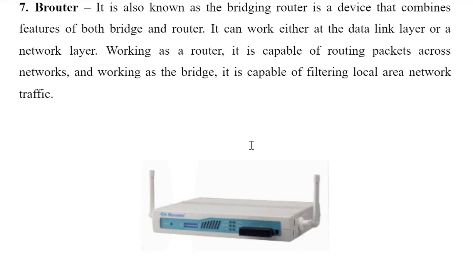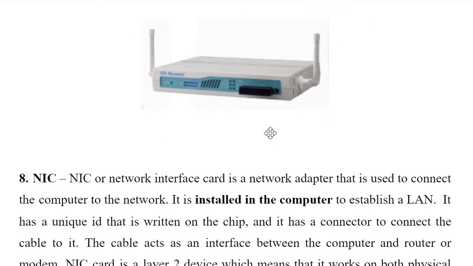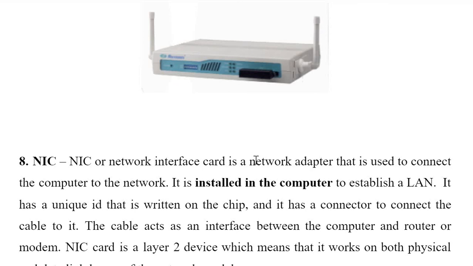As a bridge, it can work in the data link layer, and as a router, it can work at the network layer. Working as a router, it is capable of routing packets across the network. Working as a bridge, it is capable of filtering local area network traffic. So this is the diagram of the brouter.